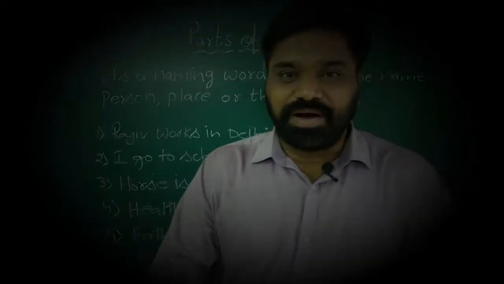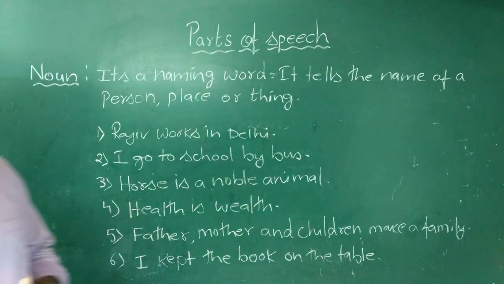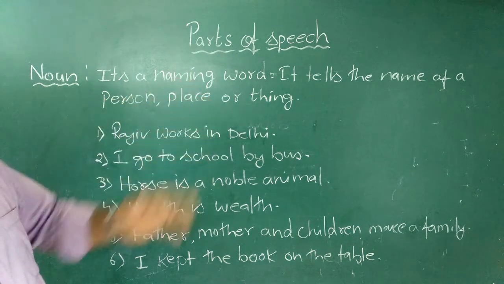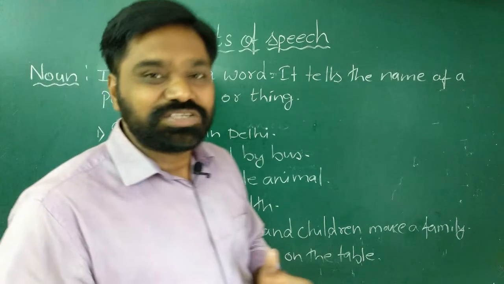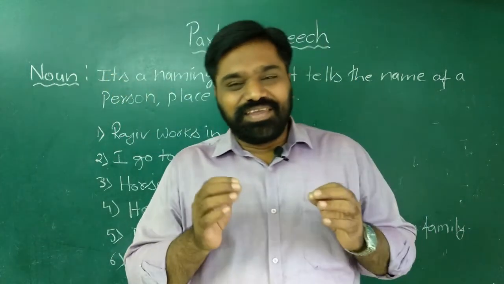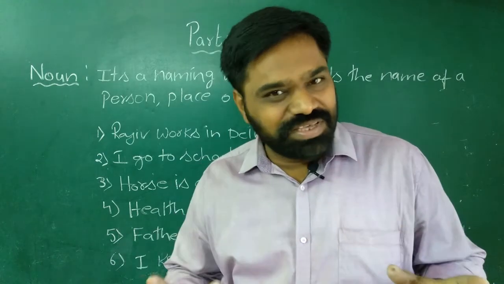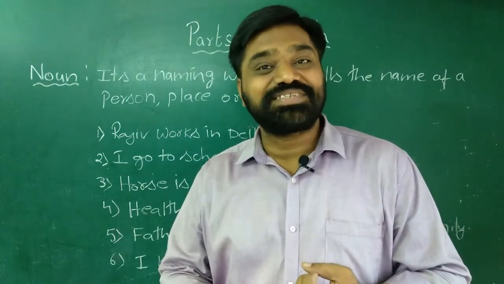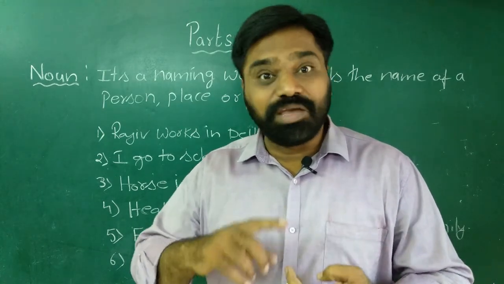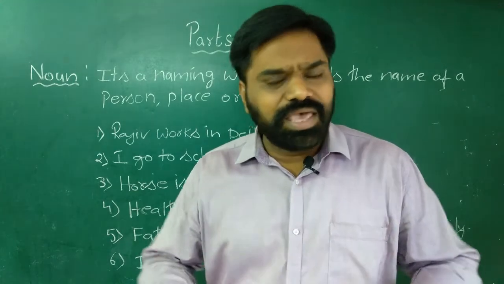The first part of speech is noun. Now, what is a noun? Noun is a naming word. It tells the name of a person, place, or thing. Dear friends, it is a human habit that whatever we see, we name it. We name persons, places, things, relations, emotions, and actions.